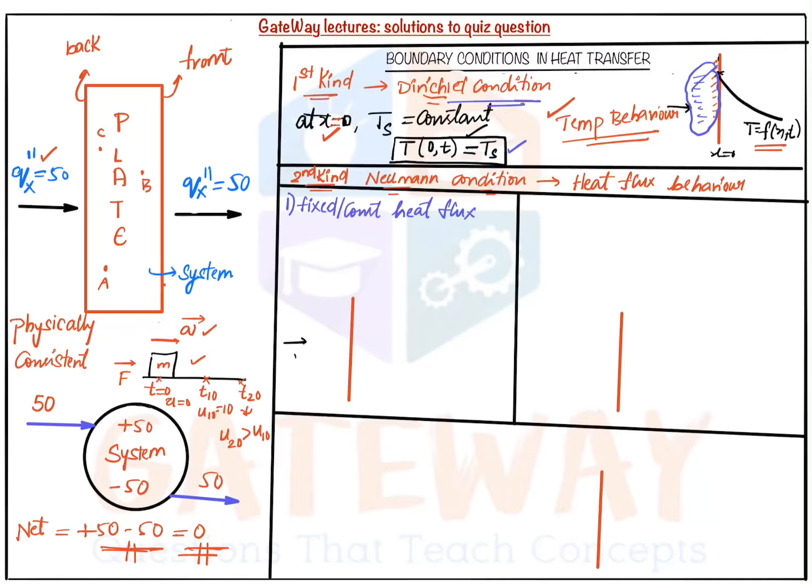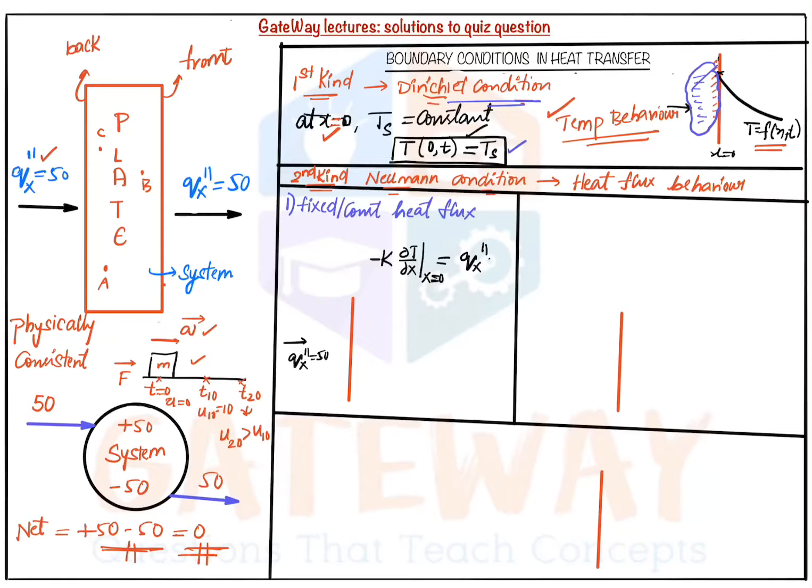So here we will be giving a heat flux value, say suppose 50 watt per meter square. Now by Fourier's law, this Qx can be written as minus k dou T by dou x at x is equal to 0. Here also we are taking the boundary condition only. Fixing one value, we can get the boundary condition. At x is equal to 0, it is equal to Qx dash.